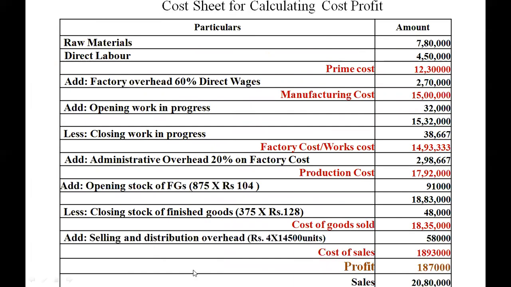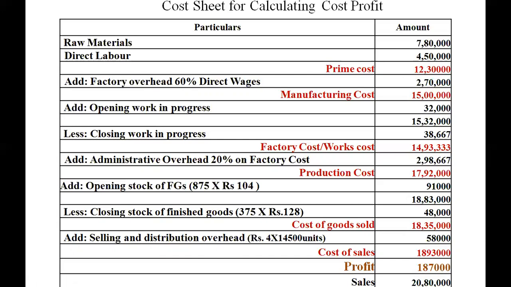It's given in the problem as rupees 4 per unit sold. Sold units are 14,500 units into 4, it comes to 58,000. So when we add this to cost of goods sold, cost of sales will arrive, and the sales is already given in the problem, 20,80,000. The balancing figure will be the profit of the cost books, that is 1,87,000. Let us remember this profit.